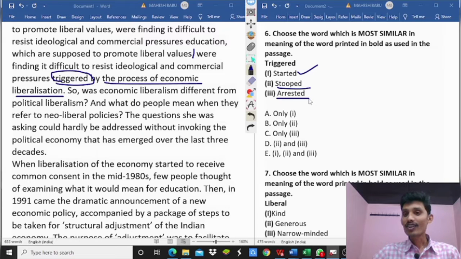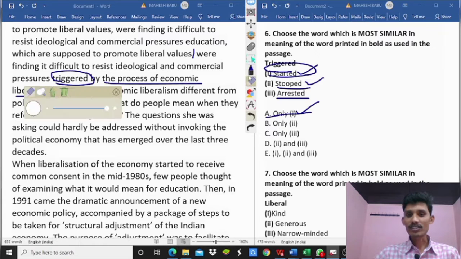Next, stooped is not the similar meaning of triggered. Stooped is nothing but to bend the body forward and downward. It is the meaning of stooped. So stooped is not the similar meaning of triggered. Only started is the similar meaning. So option 1 is right. So option A is right in sixth question.